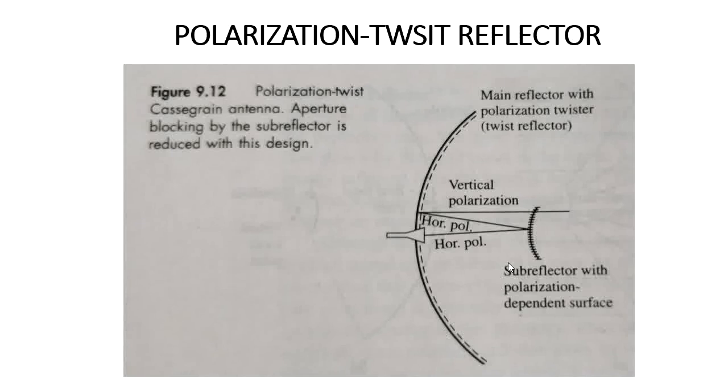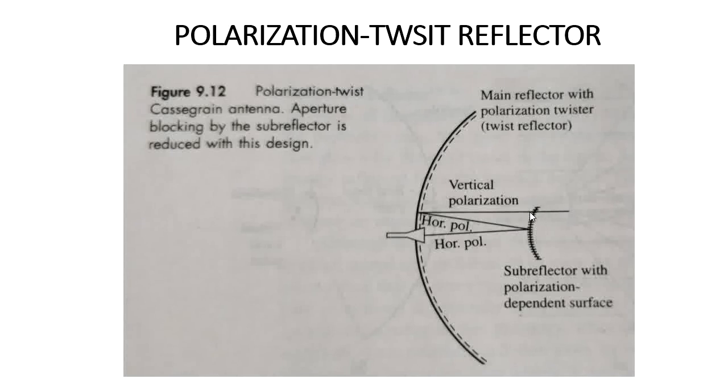Let me explain the construction here. This is the primary parabolic antenna and this is the secondary reflector. We are transmitting the signal in horizontal polarization. Whenever the signal emitted by the feed reaches the secondary reflector, it will change the phase of the radiation by 45 degrees.